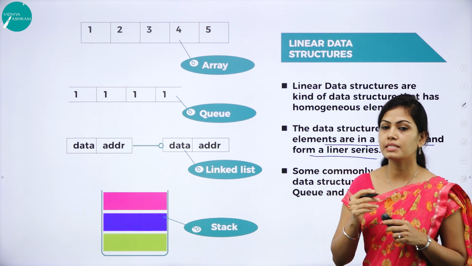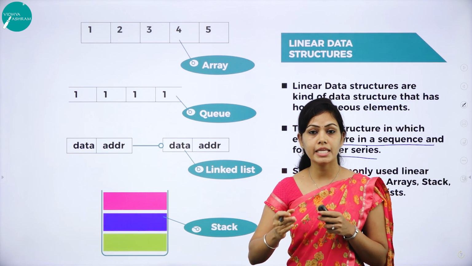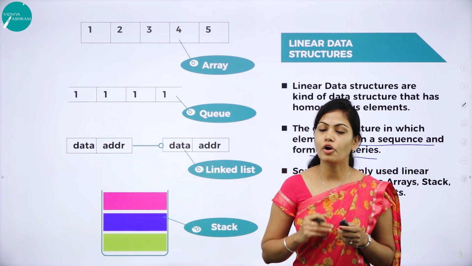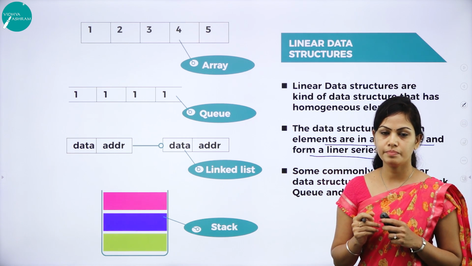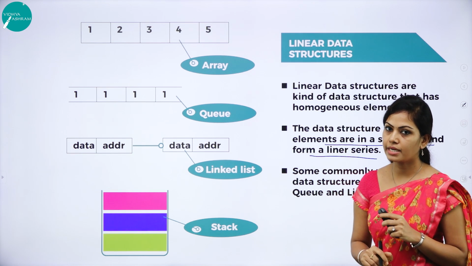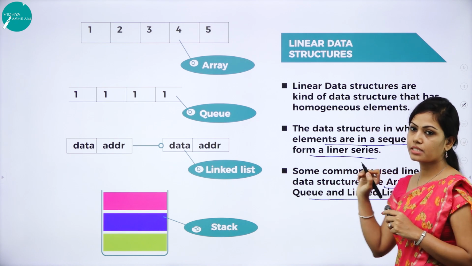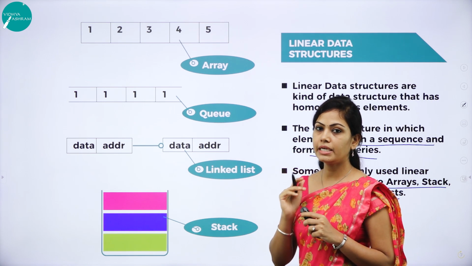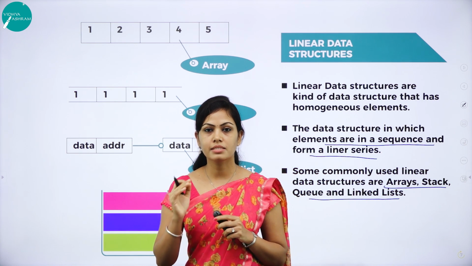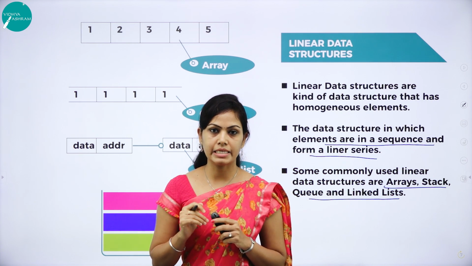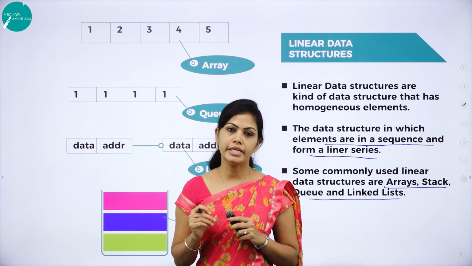When elements are arranged in a sequential order, we can call it a linear data structure. Some commonly used linear data structures are arrays, stacks, queues and linked lists.